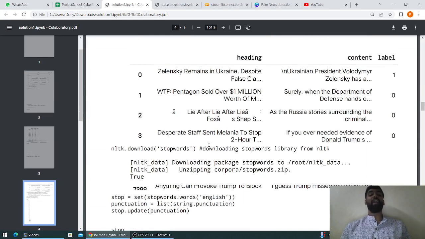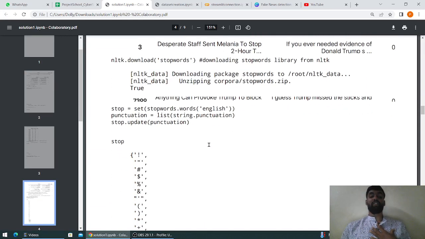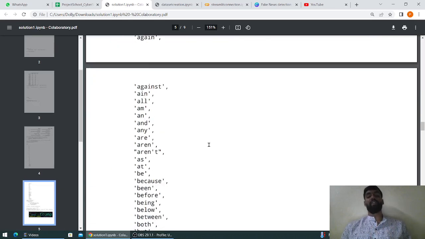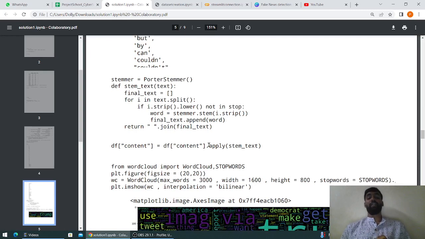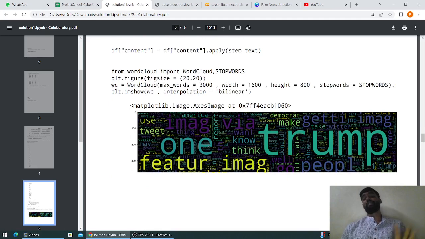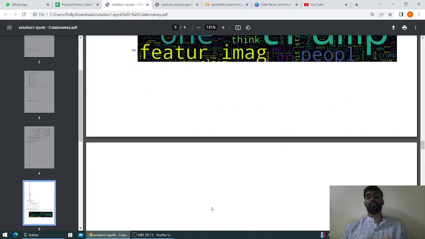Now, using NLTK, I have downloaded stop words. These are the stop words present in the current data set. Right. Now, using PorterStemmer, I am removing all the prefixes and suffixes. This is the word cloud, which depicts the frequency or the importance of the word to the document. If the word size is more, it depicts that the word has more importance.